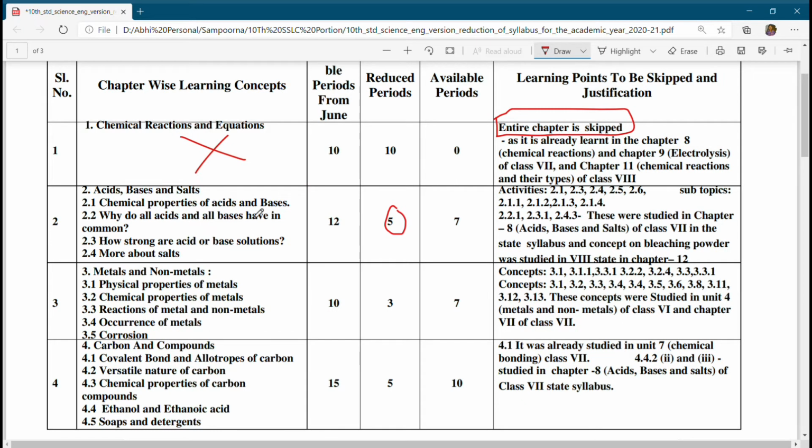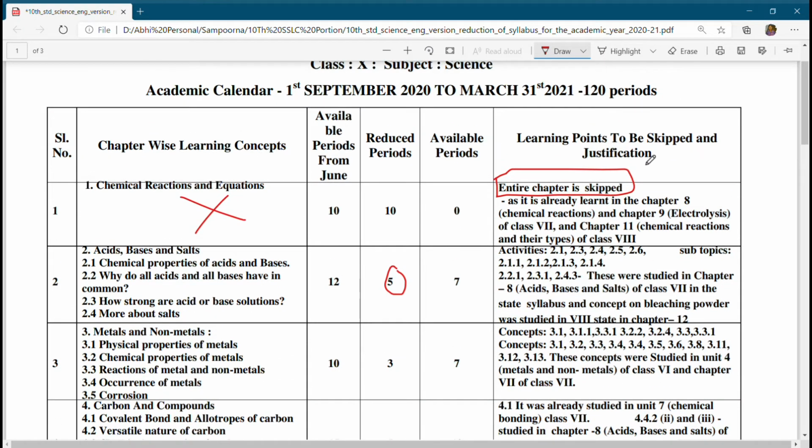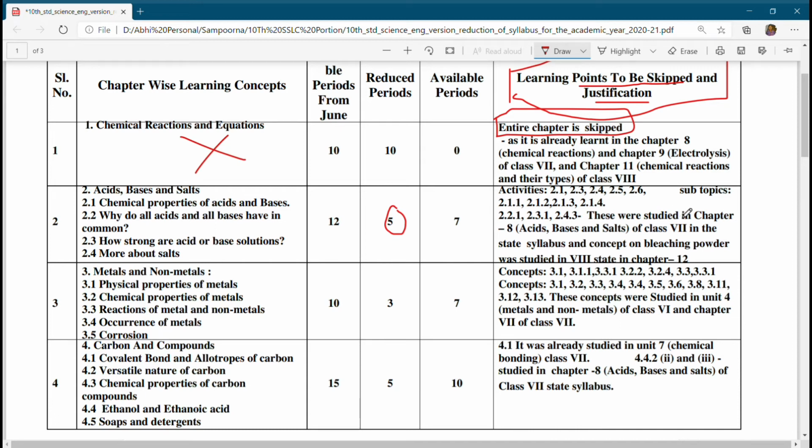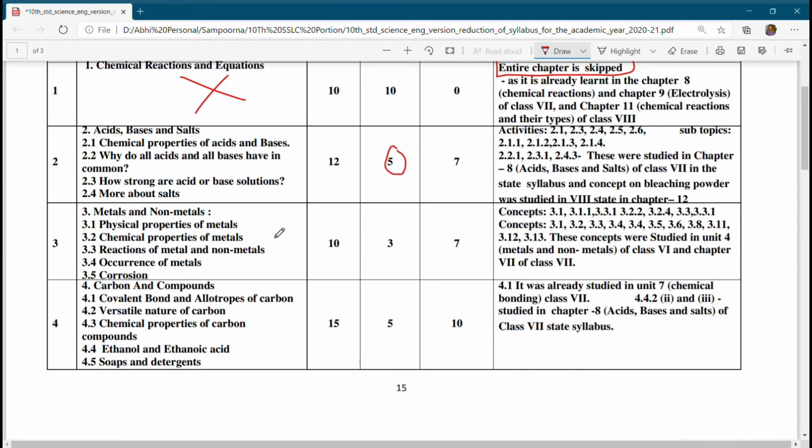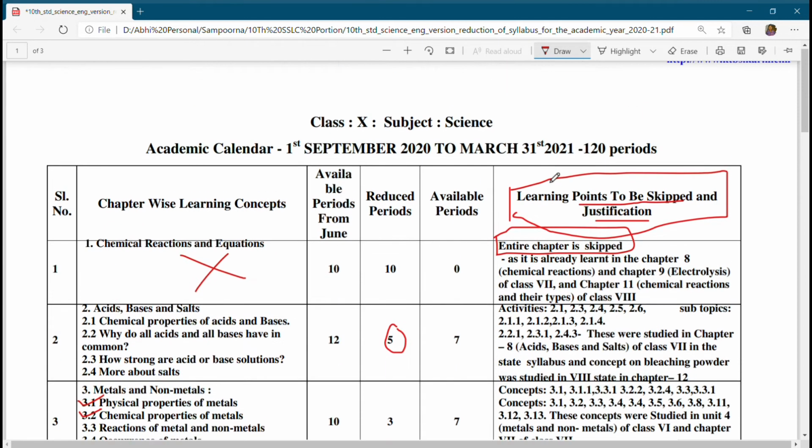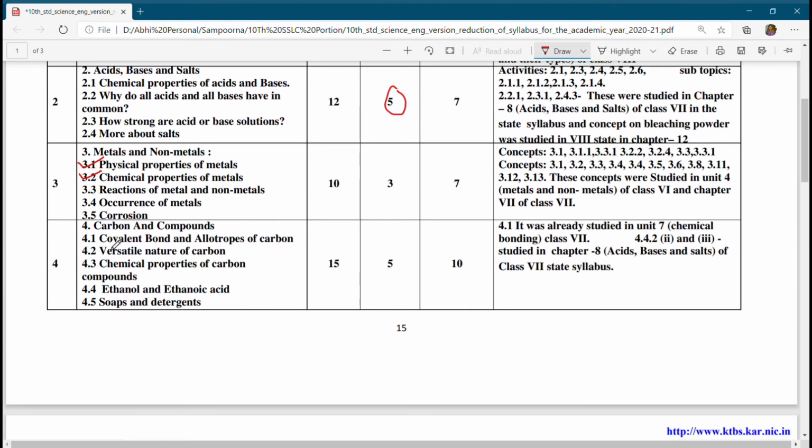You have to study only these topics. Learnings to be skipped, and justification: this entire topic you have to skip. Whatever is mentioned there under learning points to be skipped, and justification means the reason for skipping that topic they have mentioned. Next one, metals and non-metals. These concepts are studied, so only focus on the parts 3.1. In these parts some subtopics will come, and these are skipped ones.